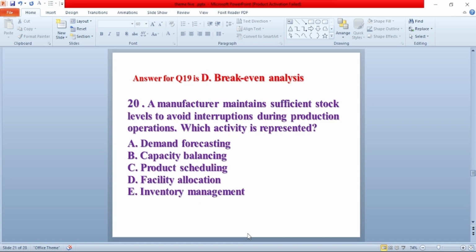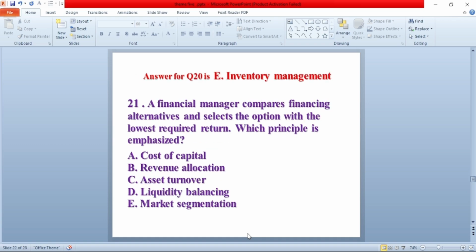Question number 20. A manufacturer maintains sufficient stock level to avoid interruption during production operation. Which activity is represented? A. Demand forecasting. B. Capacity balancing. C. Product scheduling. D. Facility allocation. E. Inventory management. The answer for this question is A. Inventory management.